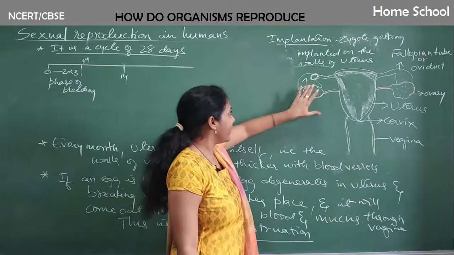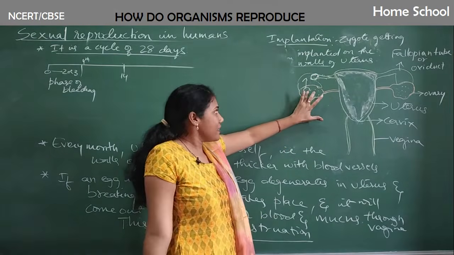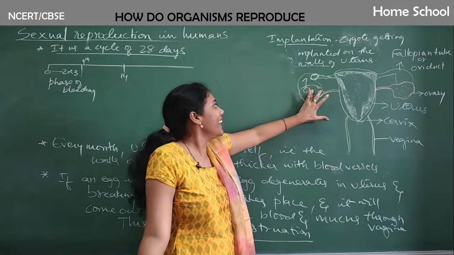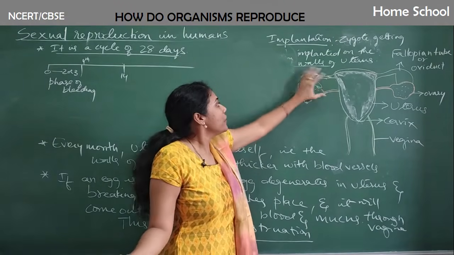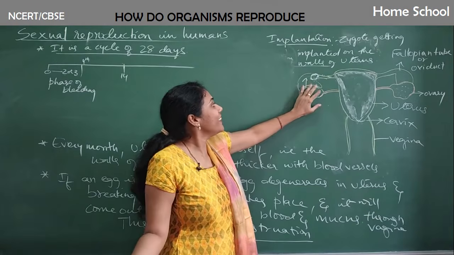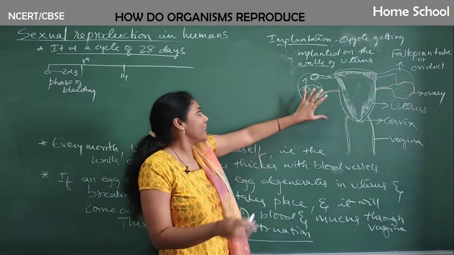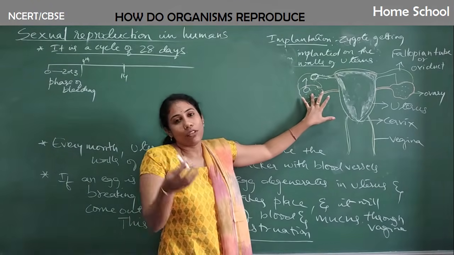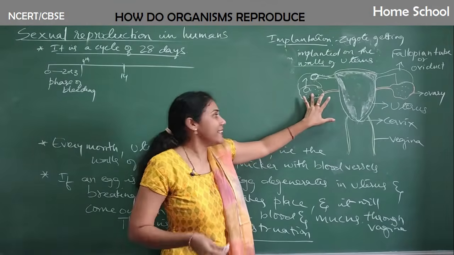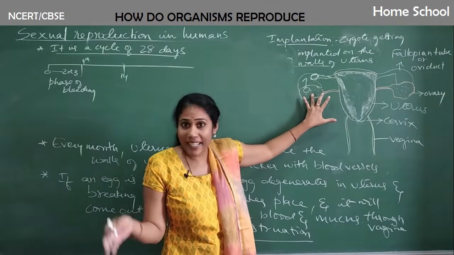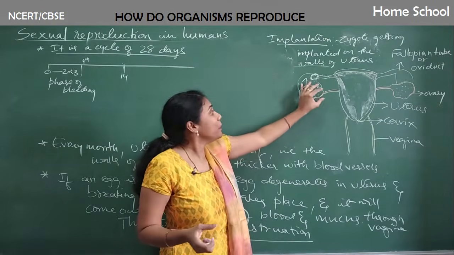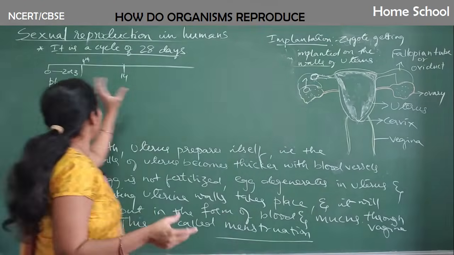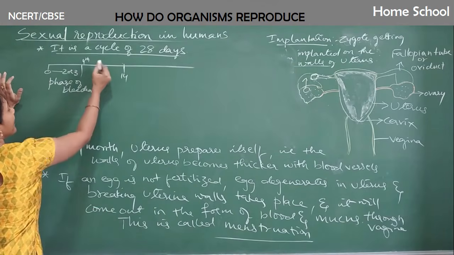Again, one more egg starts maturing in the ovary and it travels into a fallopian tube. Okay, got it? So that maturation of the egg keeps happening in the ovary. Certain hormones get created. We know they are progesterone and estrogen. They are helpful for the egg to become mature. So that maturation of the egg keeps happening, guys, here.